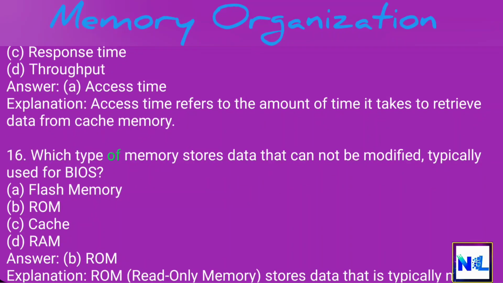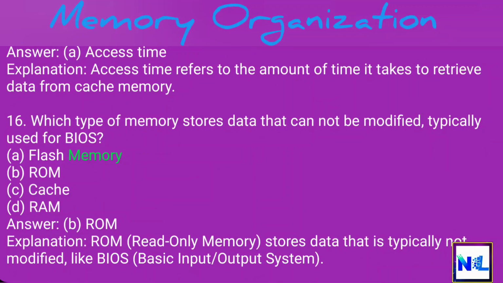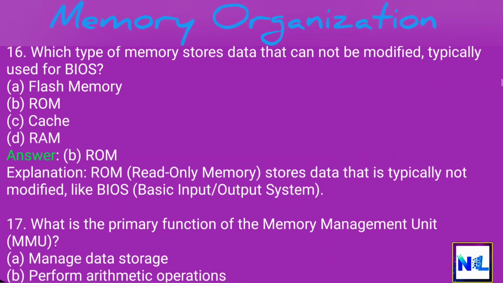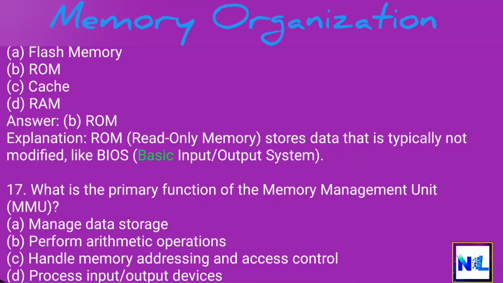16. Which type of memory stores data that cannot be modified, typically used for BIOS? A. Flash memory. B. ROM. C. Cache. D. RAM. Answer: B. ROM. Explanation: ROM, read-only memory, stores data that is typically not modified, like BIOS, Basic Input-Output System.